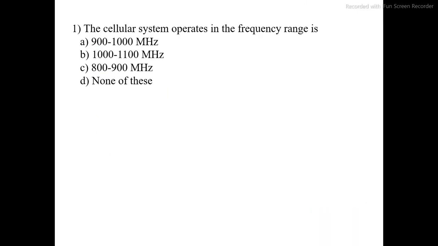First question. The cellular system operates in the frequency range: option A, 900 to 1000 megahertz; option B, 1000 to 1100 megahertz; option C, 800 to 900 megahertz; and option D, none of these. The cellular system operating frequency range is 800 to 900 megahertz. The correct option is C.